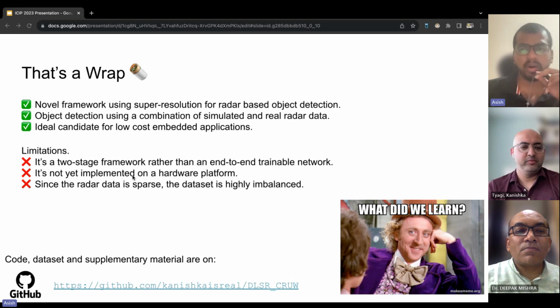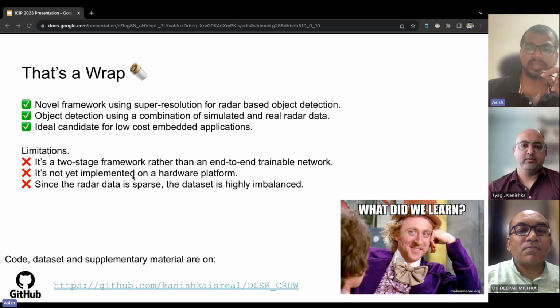So here is a summary of the important contributions and limitations of our paper. We have introduced a brand new framework for radar-based object detection, which sets us apart from existing models that typically rely on sensor fusion or time series data or Doppler domain signatures. Like I said previously, we don't rely on any of that. Our approach creatively combines simulated and real data to address the challenge of data scarcity in radar-based object detection. This is actually a real problem, and if there is scarcity of data, you can handle it with simulation, which is what we did in this work. And one significant advantage of our model is its exceptionally low computational requirement, making it an excellent choice for cost-effective embedded applications.